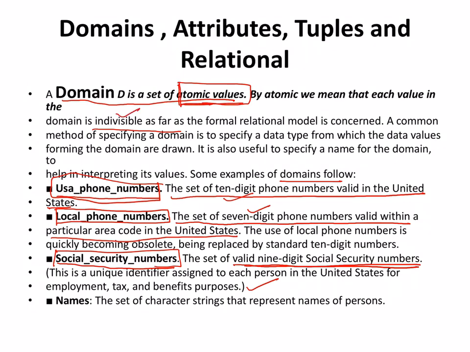Okay, so if it is social security number, it is expected that you enter 9-digit social security number. Okay, so this is nothing but non-divisible, it is indivisible. If you divide it into parts, or maybe you give a little less than 9 digits, it's not a valid entry. Okay, it does not go according to the constraint that you have defined for it, the way that you have defined. So this is what is atomic, which is non-divisible, and this is the definition, and definition is nothing but domain.